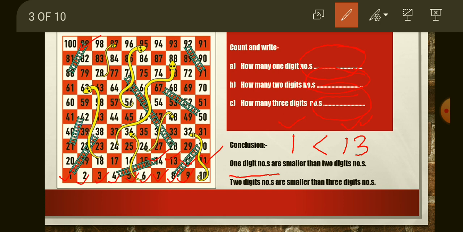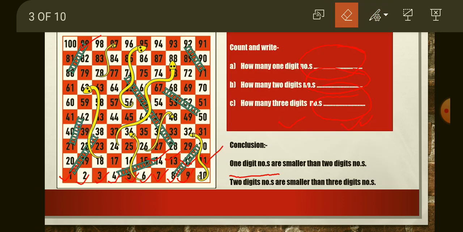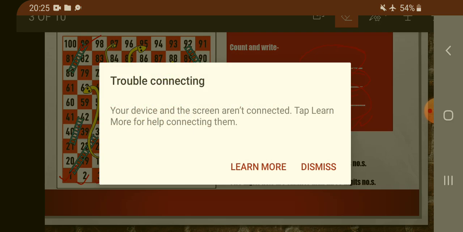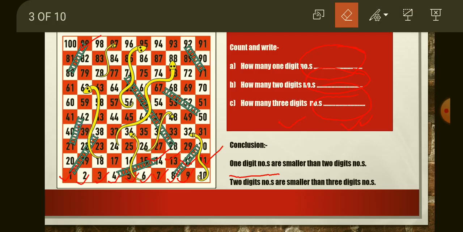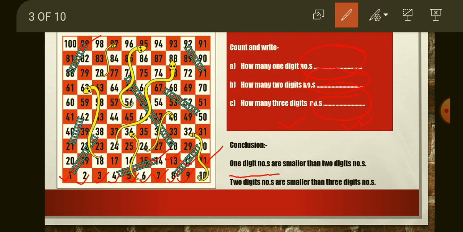Same here. After that, two digit numbers are smaller than three digit numbers.